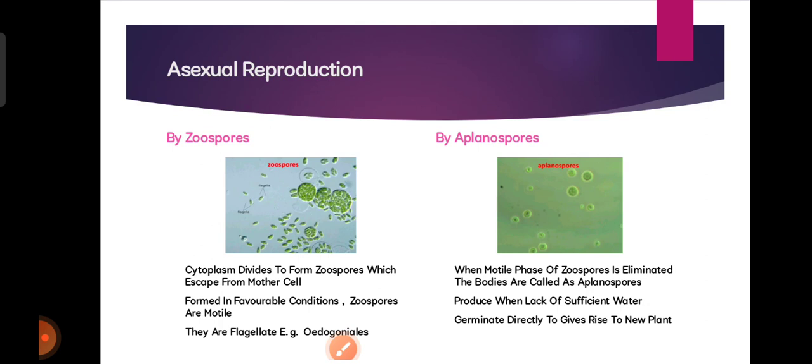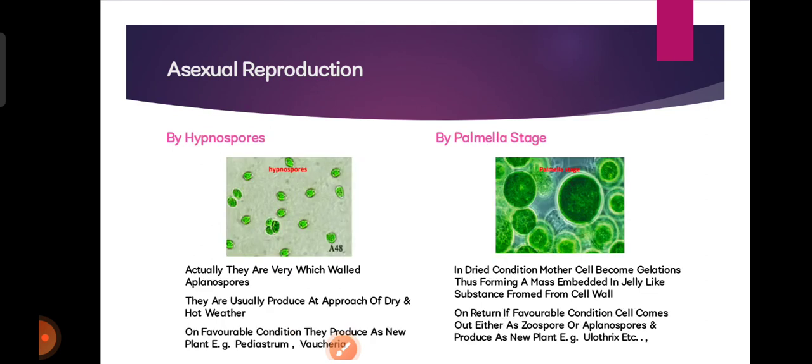They reproduce when there is a lack of sufficient water, and they germinate directly to give rise to a new plant. Asexual reproduction by aplanospore. Actually, aplanospores are very thick walled. They are usually produced at the approach of dry and hot weather. In favorable conditions, they produce a new plant. Examples are Pediastrum and Vaucheria.